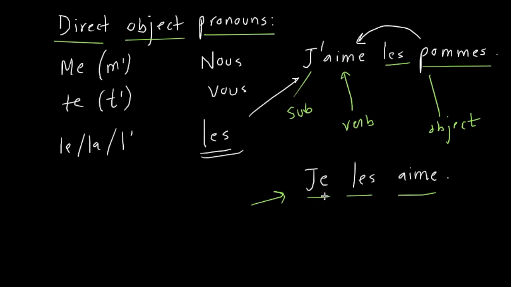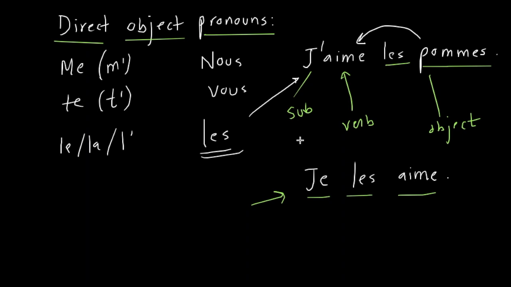Tout à fait, parfait. So once you set the context, right? Once you set the context with les pommes, you don't want to repeat it three times whenever you're talking about les pommes. So in the subsequent sentences, you will probably replace that object with a direct object pronoun. Okay. Now we know the purpose, why we do this.